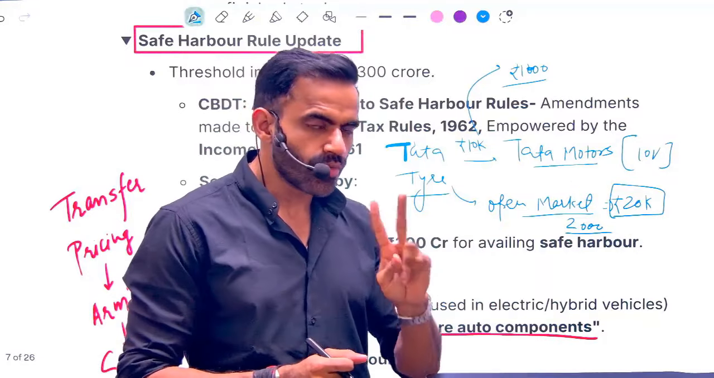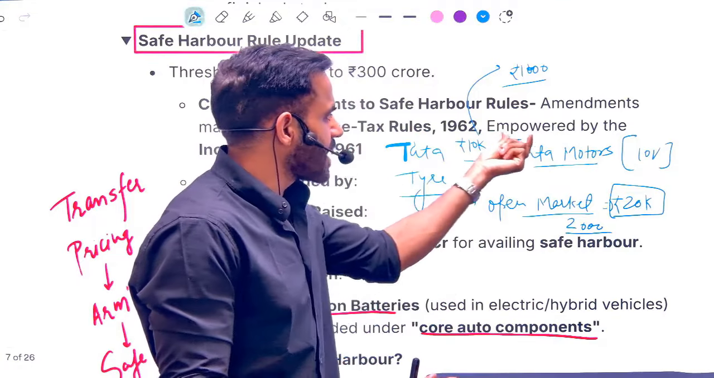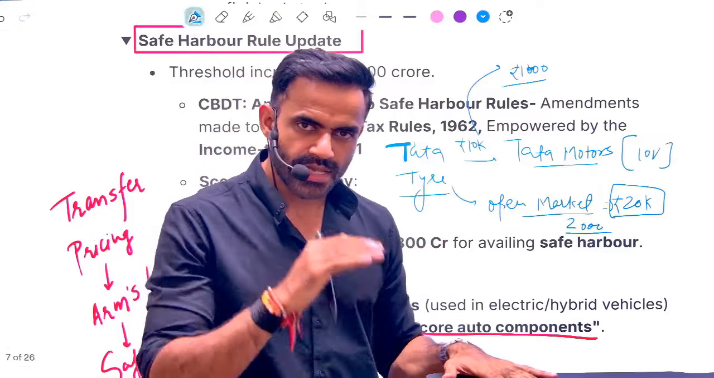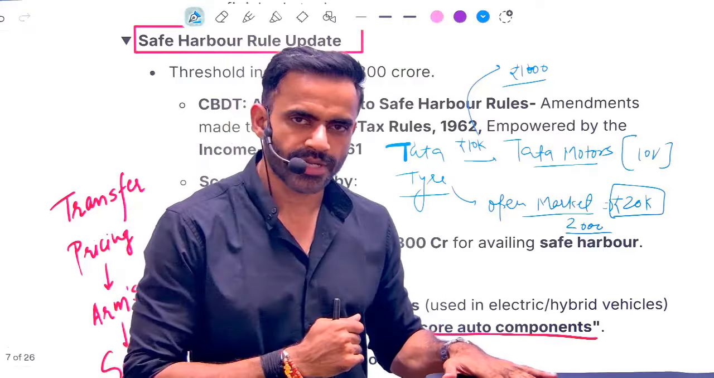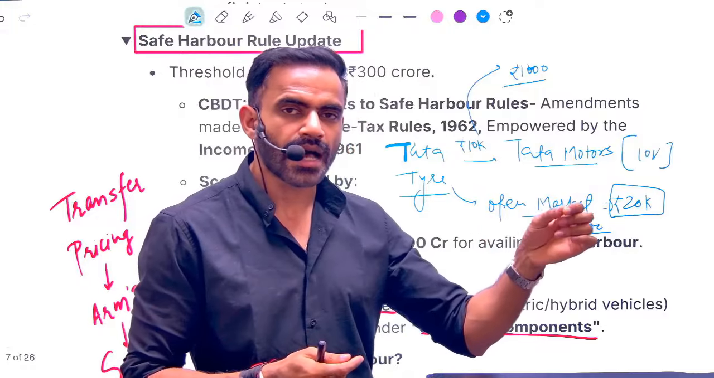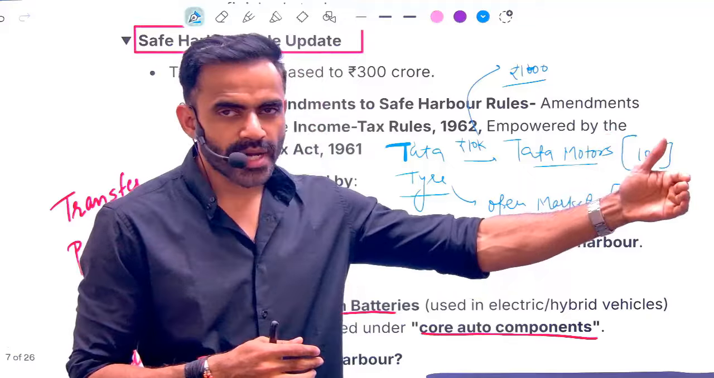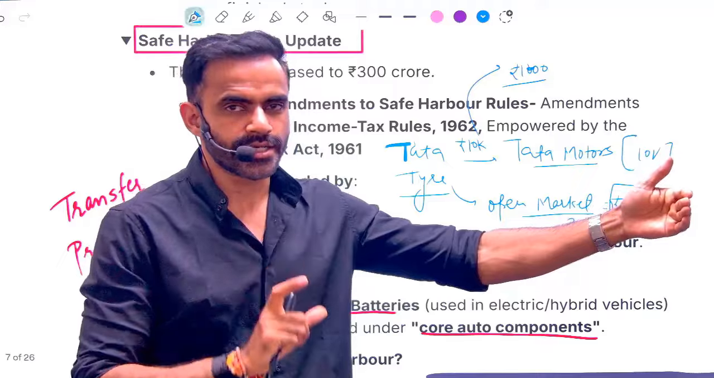So, two important things. What is transfer pricing? The price at which the product is supplied to the related entity. That is transfer pricing. What is the problem with this? If the price is low, taxation will be low. That will be loss of revenue for the government. What government is saying? Government is saying maintain arm's length principle. What is arm's length principle? Supply the product at a price at which you would have supplied to some unrelated party.